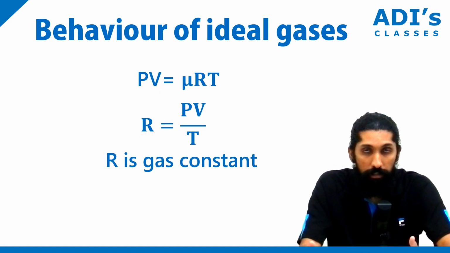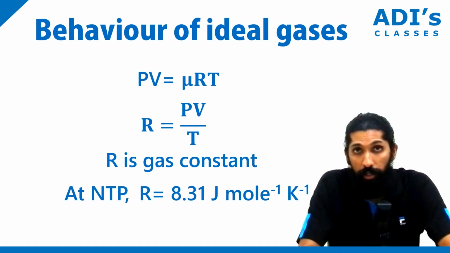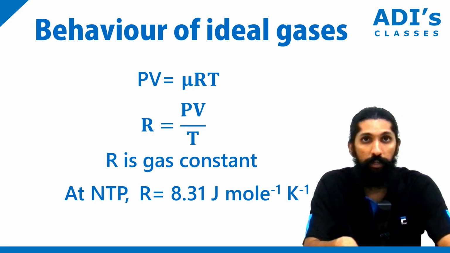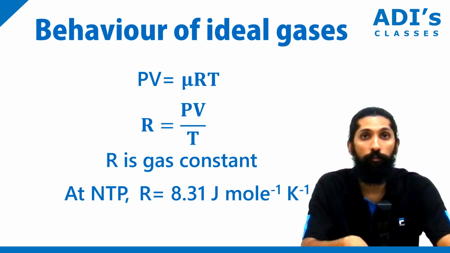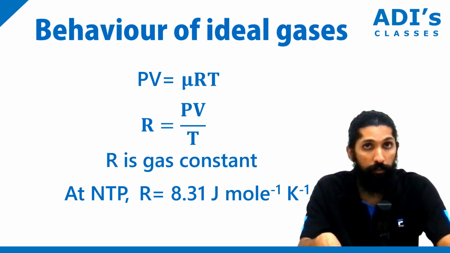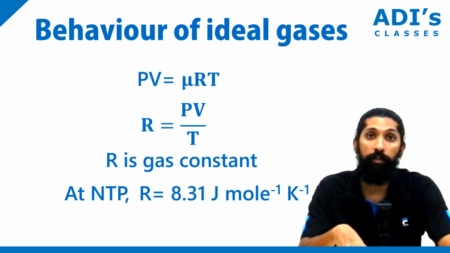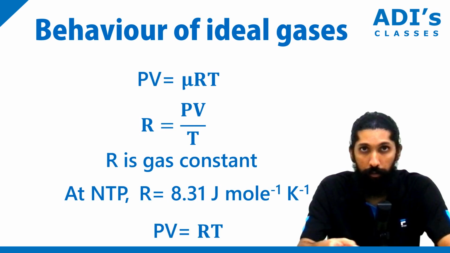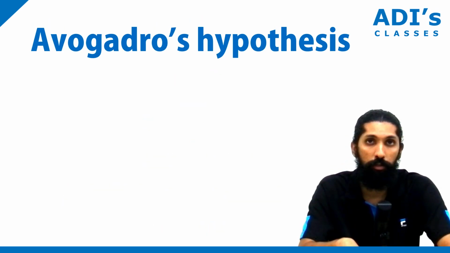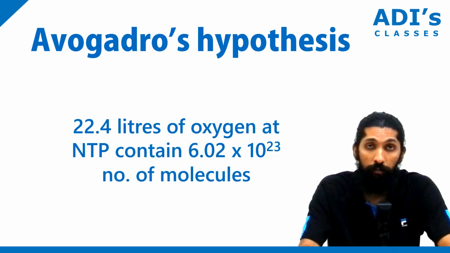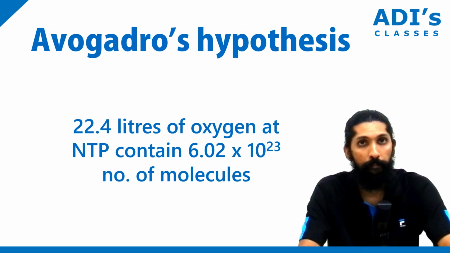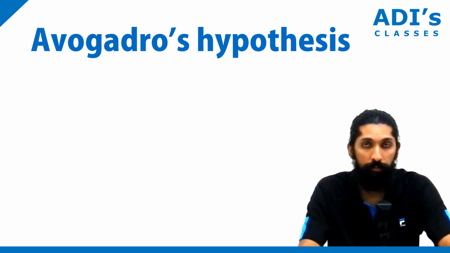Now, you guys learnt what Avogadro's hypothesis is and what is the meaning of it. In the sense, suppose I take 22.4 liters of oxygen at NTP, it is going to have 6.02 into 10 power 23 molecules. Or if I take nitrogen at NTP, that is 22.4 liters, that will also have 6.02 into 10 power 23 molecules. Understood? This is Avogadro's hypothesis. And after that, we started discussing an ideal gas, correct? Where you have PV is equal to mu RT and everything.